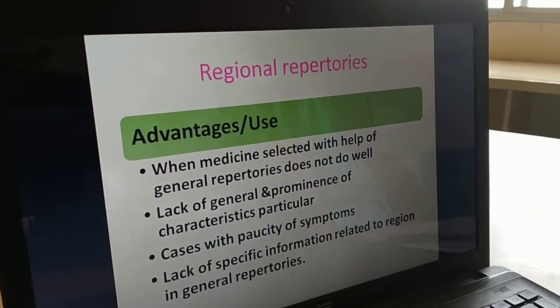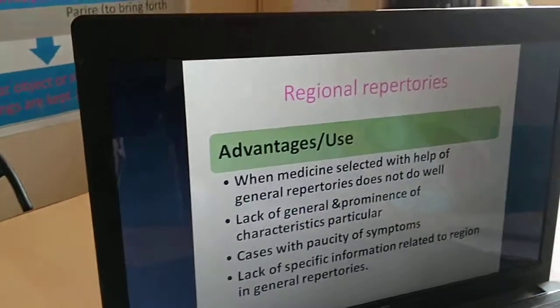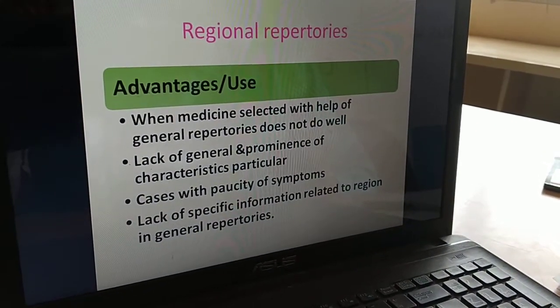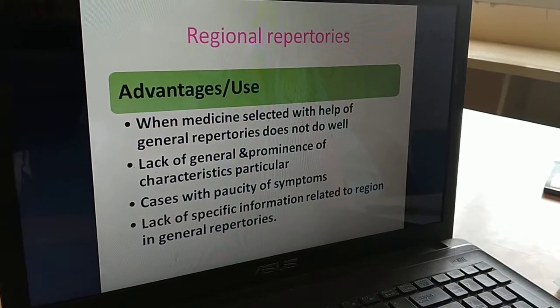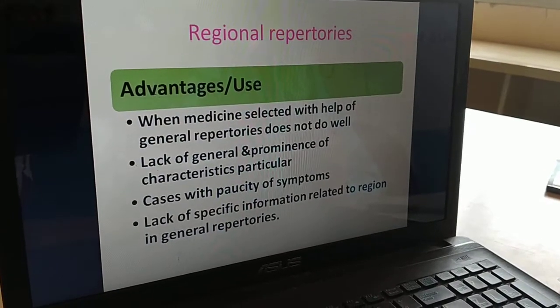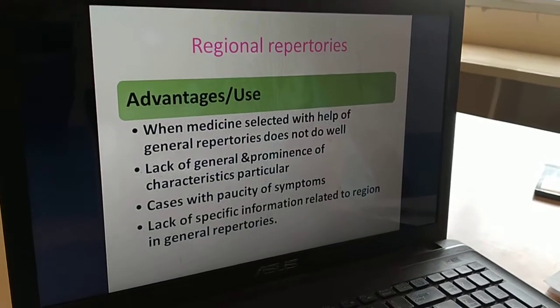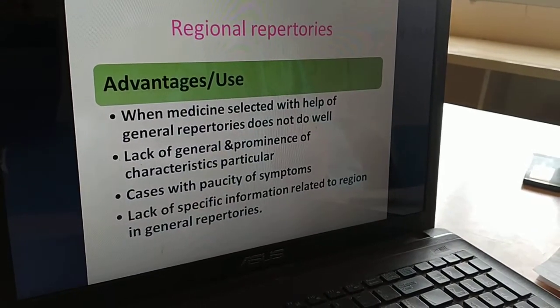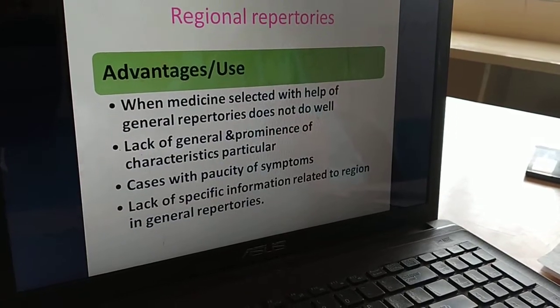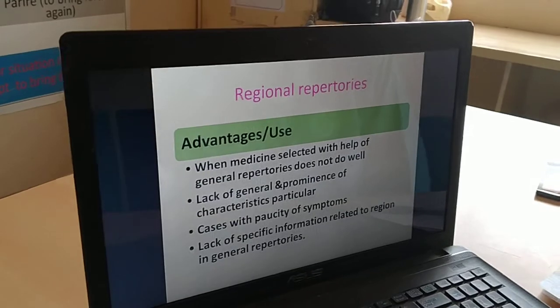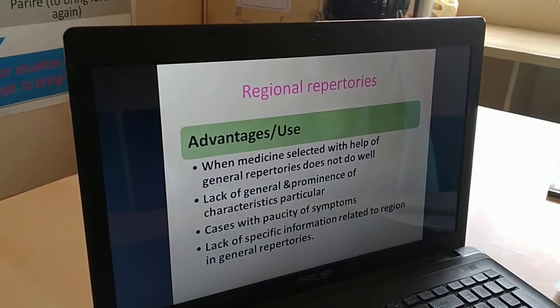So when medicine selected with the help of general repertories does not do well, when there is a lack of general symptoms, lack of characteristic particular symptoms, there is no other option than using these regional repertories. Another important advantage, these repertories are successfully used in cases where there is a paucity of symptoms.